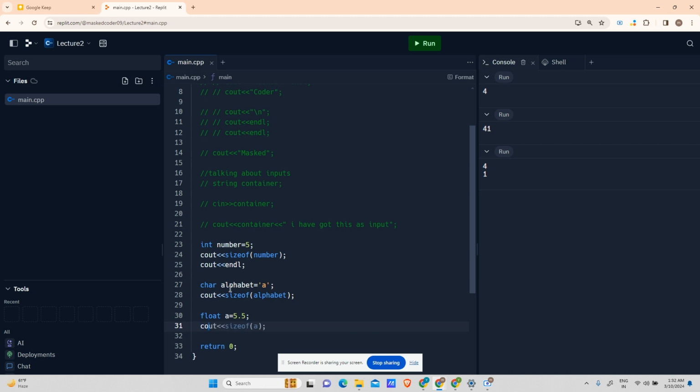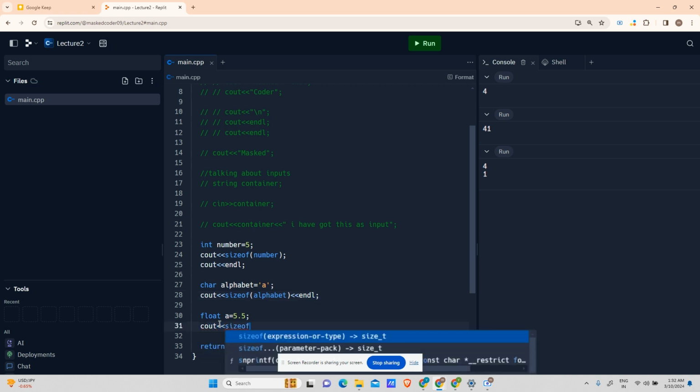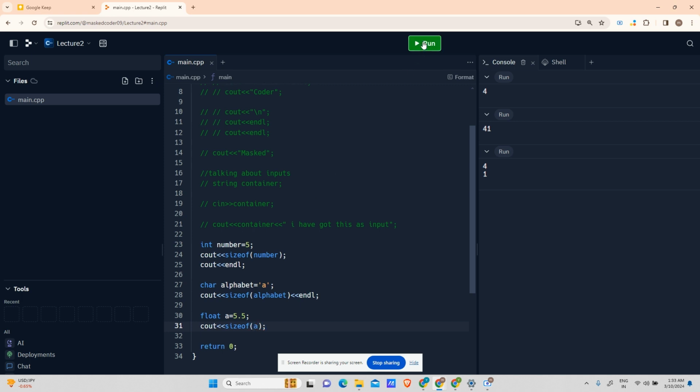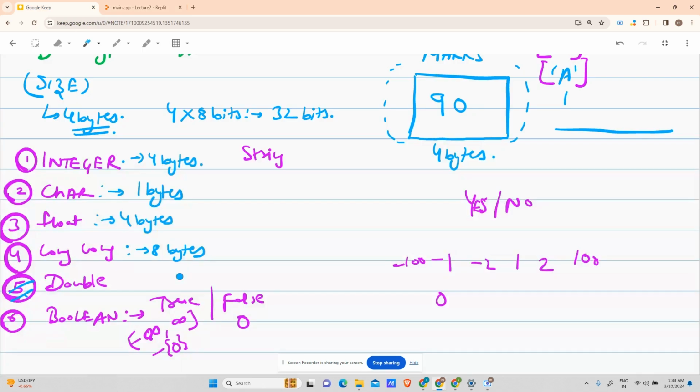And let's say cout sizeof(a) with endl. Run. What should it print? It should print 4 1 4. Okay, I'm correct again.